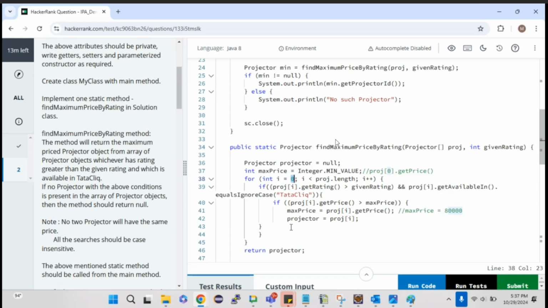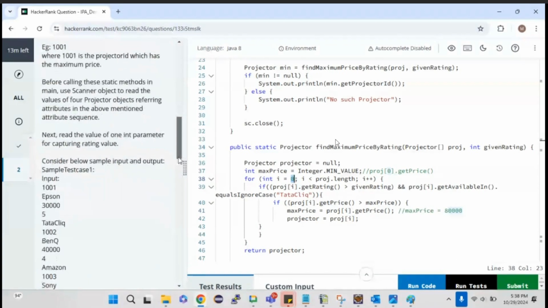Sir, what if project array 0 does not follow the given conditions? The logic will be wrong. Yes, you're right, but they have clearly mentioned to read the values for 4 projector objects, right? They already asked you to read the value for 4 projector objects, so why would there be no value in it? Obviously it doesn't make any sense. So they have given it, so this logic will work.